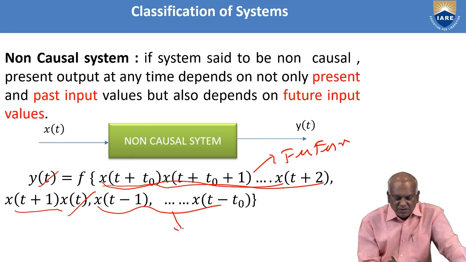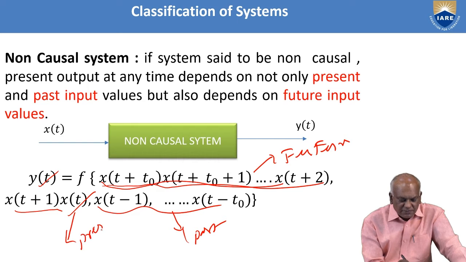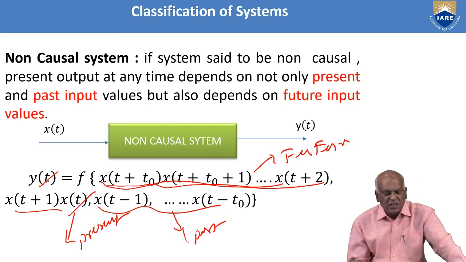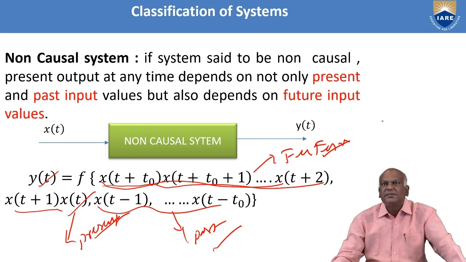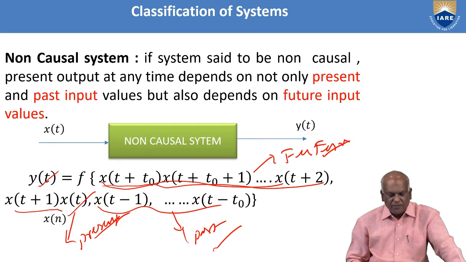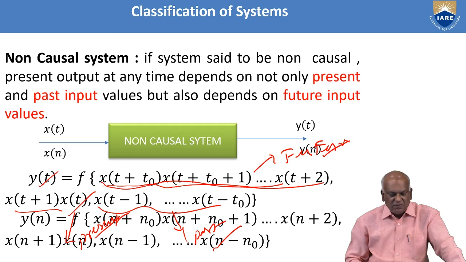input values. These are the past input values. This is the present input value. That's why y of t at any time depends upon the present, past and future input values. Similarly, y of n also.